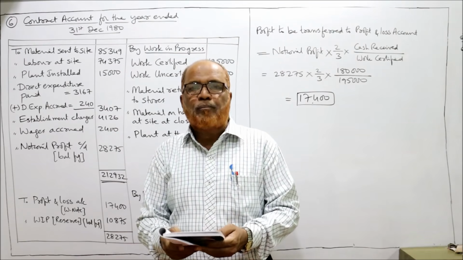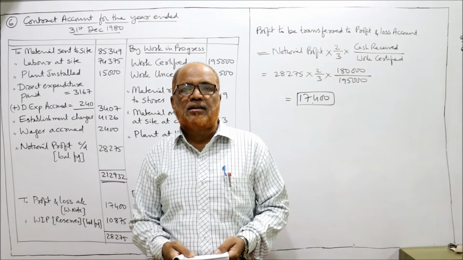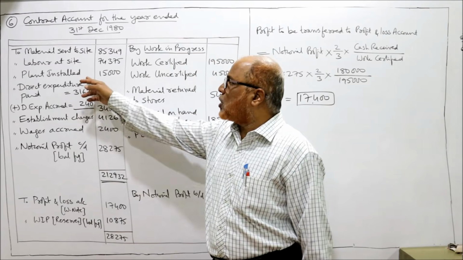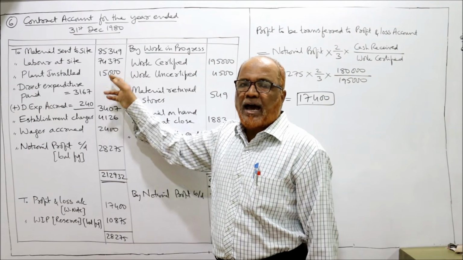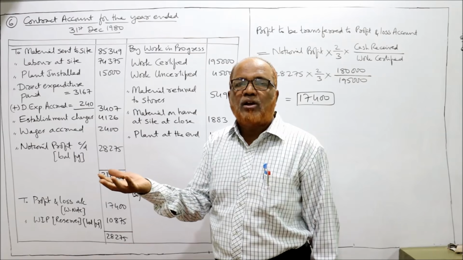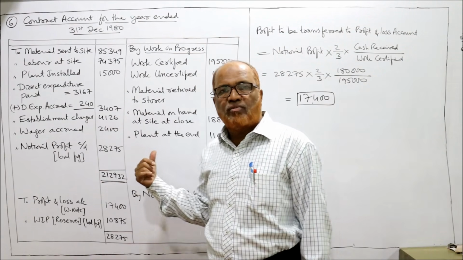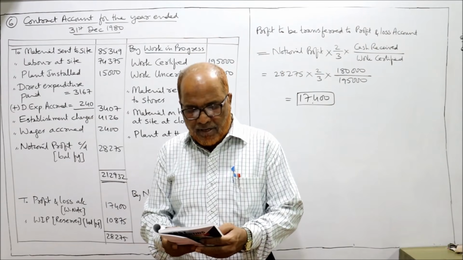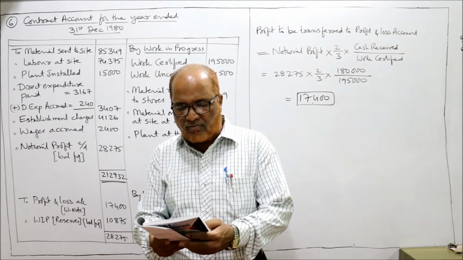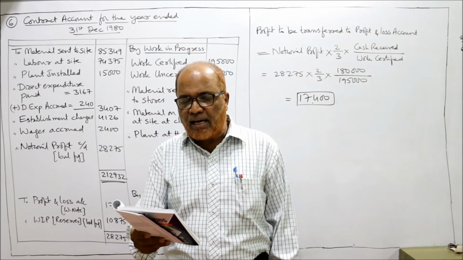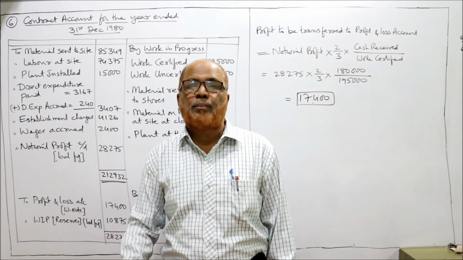Then value of plant on 31st December 1980. Actually the plant was installed at 15,000. And at the end of the year, the value of the plant given in the problem is 11,000. So that 11,000 we take it on the credit side. Cash received from the contractee 1,80,000. You are required to take credit for 2/3 of the profit.